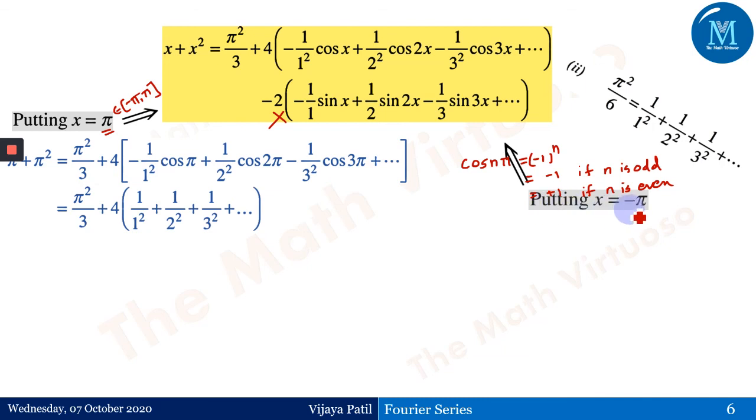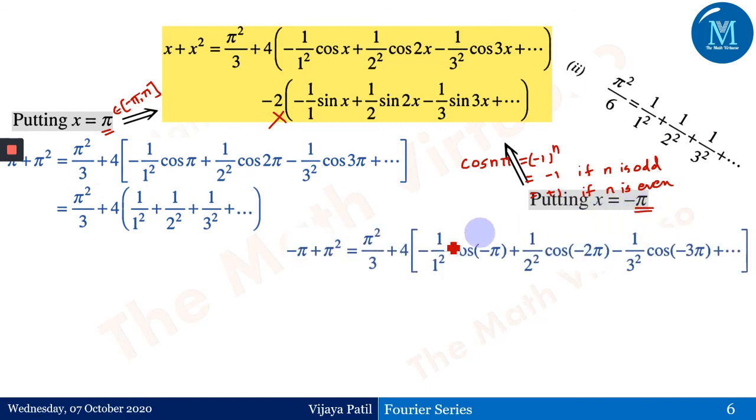Now for x equals minus pi, because my purpose is not getting served, it's pi square by 3 only. It's minus pi square by 3 only. I want pi square by 6. So this is again a different kind of question where, to get one series, I need to have two different x. Clear? So this is putting x equals minus pi.